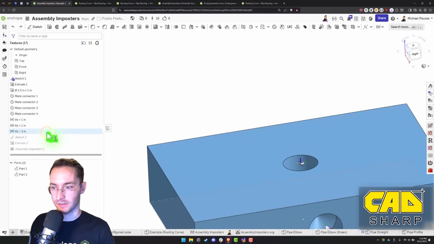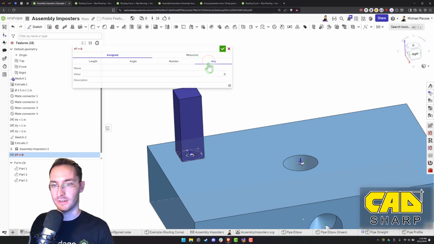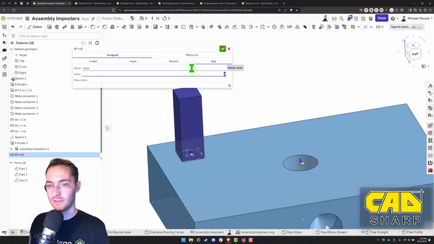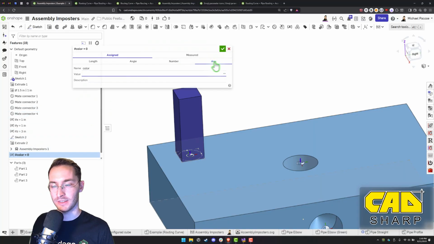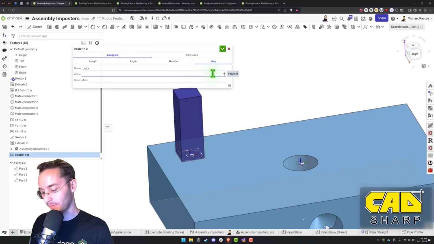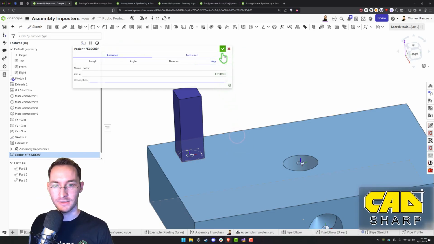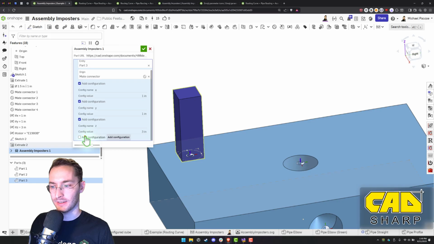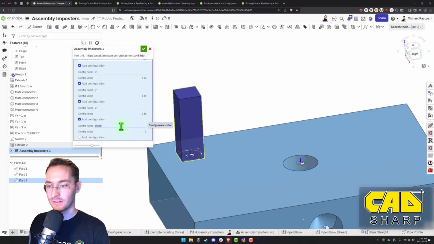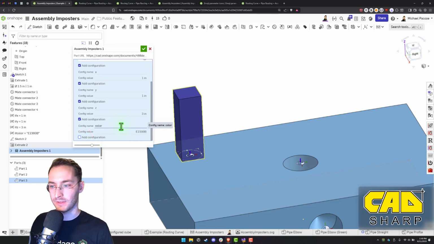So we'll make another variable here, it'll be any, and it'll be called color. And it has to be in quotations if you're using the any variable type. So we'll do red. Okay, and that goes right up there. So now let's add color to that. There it is. So we've got the X, Y, Z, and color configurations assigned to that.